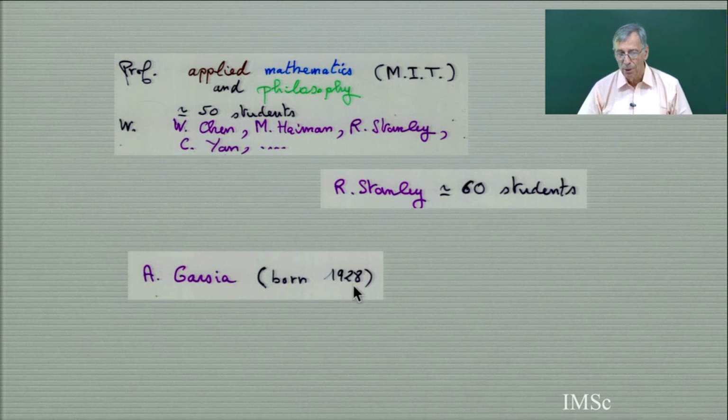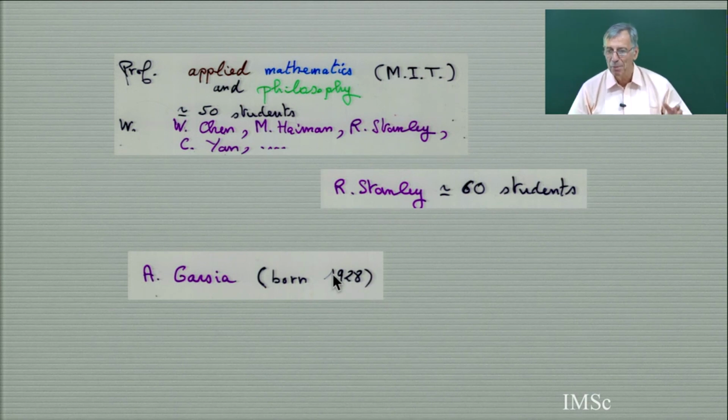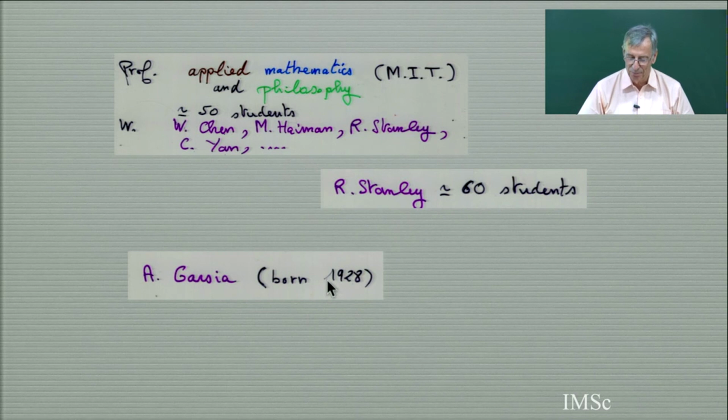And he was born in '28. So they are going to celebrate the 90th birthday in June in San Diego. In fact, 91, he said. And Rota would be maybe 86 now. Garcia is older than Giancarlo Rota. So maybe I mentioned all this detail because I have known them very well personally, going east and west.